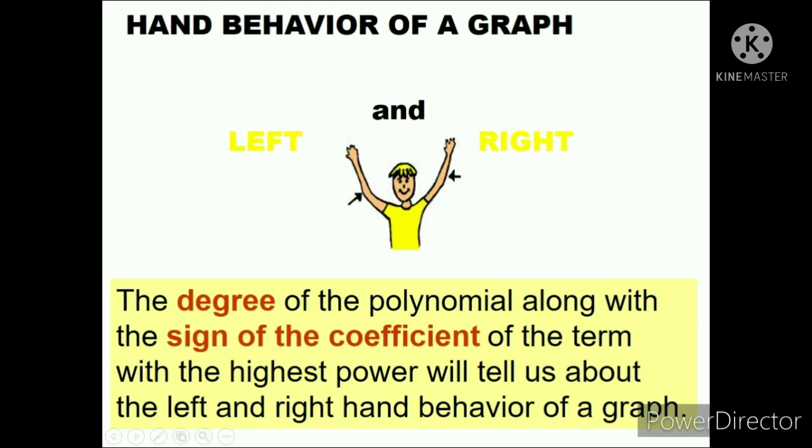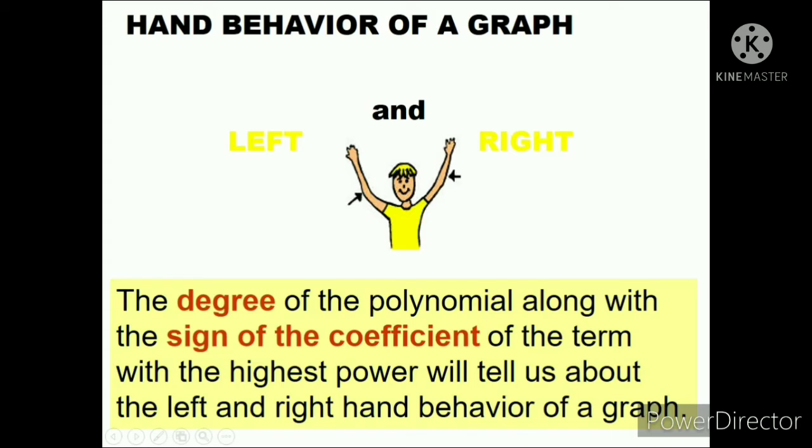The degree of the polynomial along with the sign of the coefficient of the term with the highest power will tell us about the left and the right behavior of the graph. Ano daw? Yung degree, kaya natin ni-review kanina kung ano yung degree at saka yung sign of the coefficient ng ating polynomial function, yun ang magsasabi kung ano yung behavior ng left and right ng graph ng ating polynomial function.